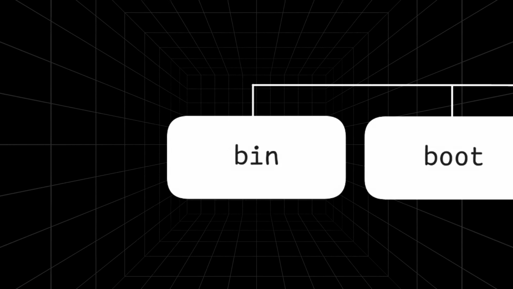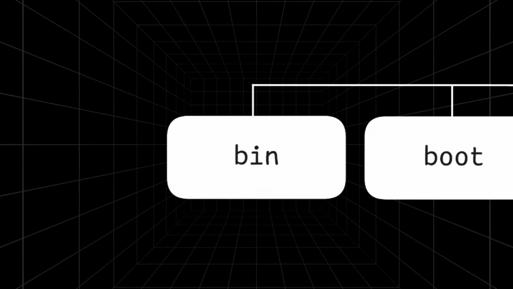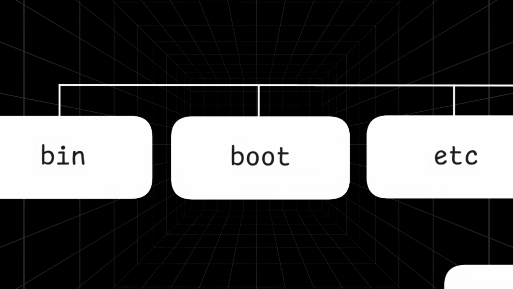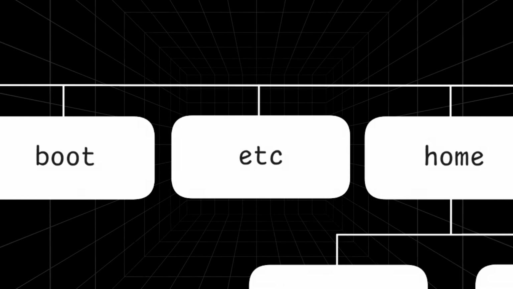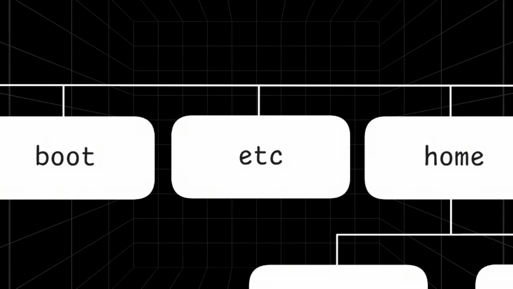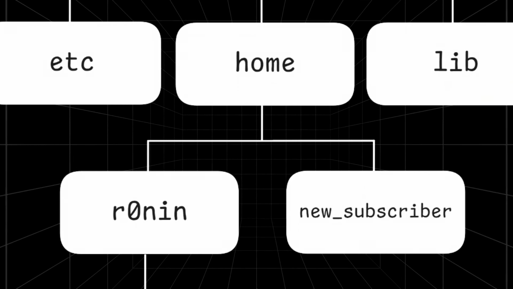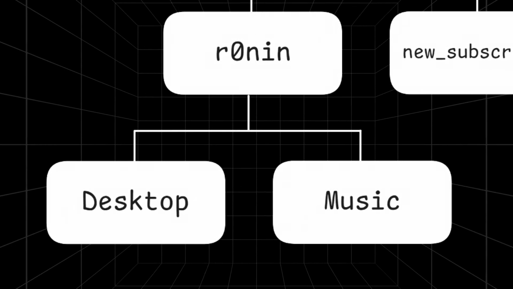Bin. It is the directory where basic system commands used daily are located. Boot. Stores the boot files needed to start our system. etc holds system configuration files. Settings are found here. Home. The directory where users store their personal files. There is a separate folder for each user.